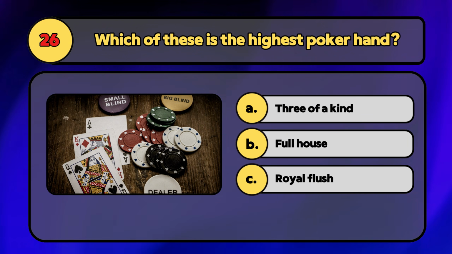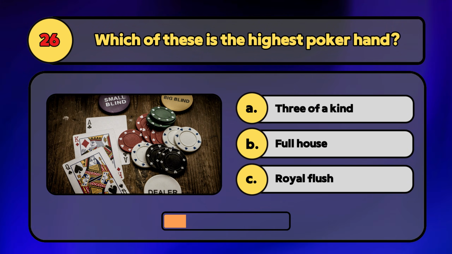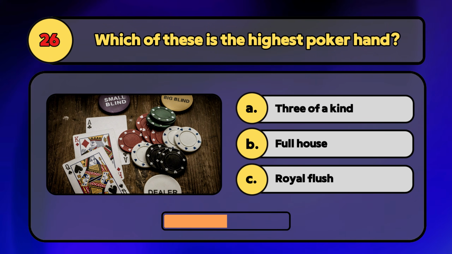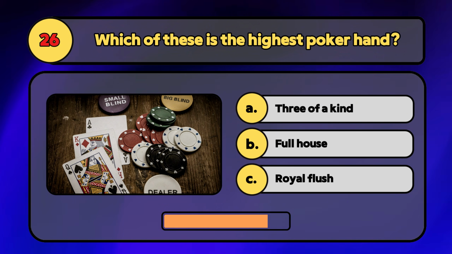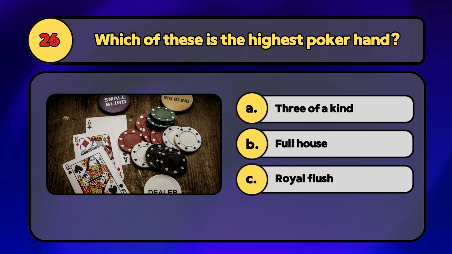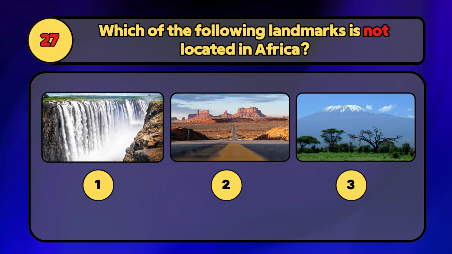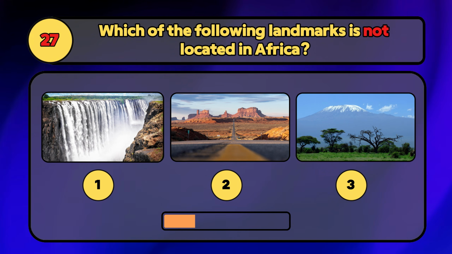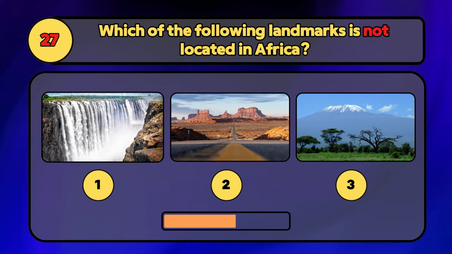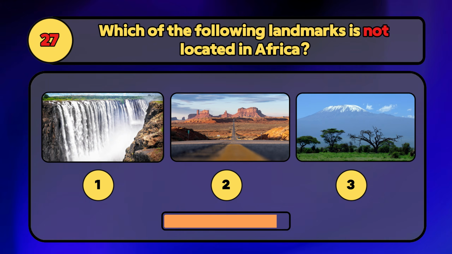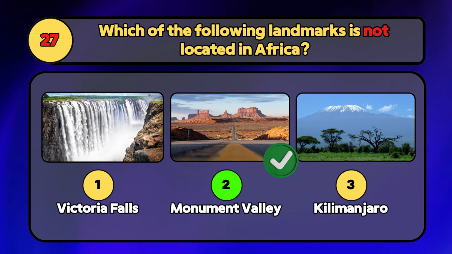Which of these is the highest poker hand? The highest poker hand is a royal flush. Which of the following landmarks is not located in Africa? Monument Valley, shown in picture number 2.